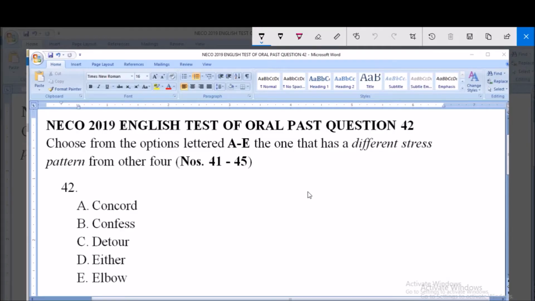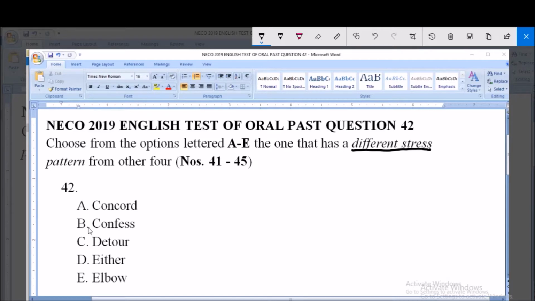Welcome. This is the NECO year 2019 English test of oral past question. The same instruction is also applicable. You're looking out for where the stress is on a different pattern, that is, on a different syllable.